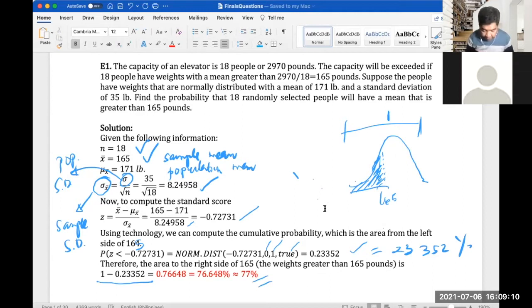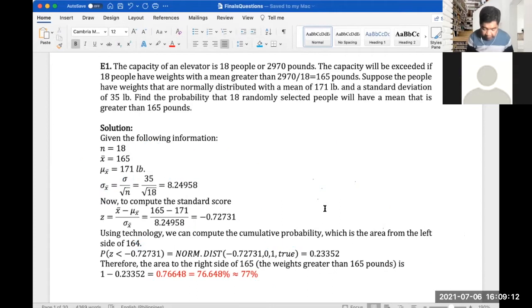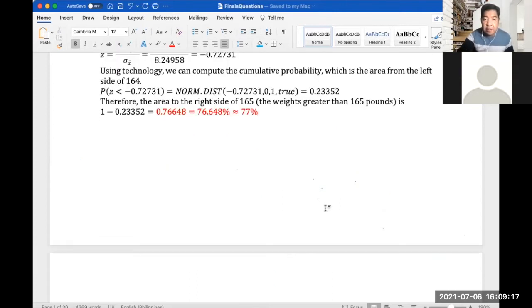So let's clear this, and let's move to question number 2.